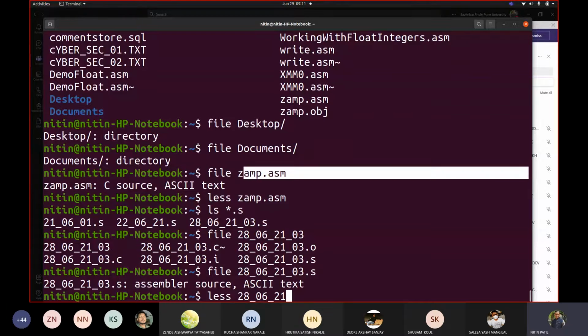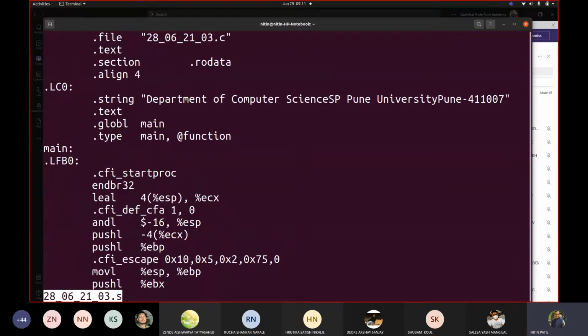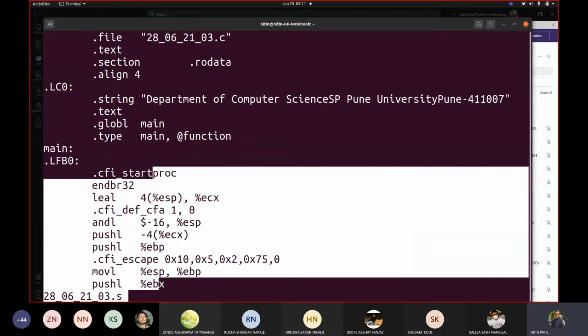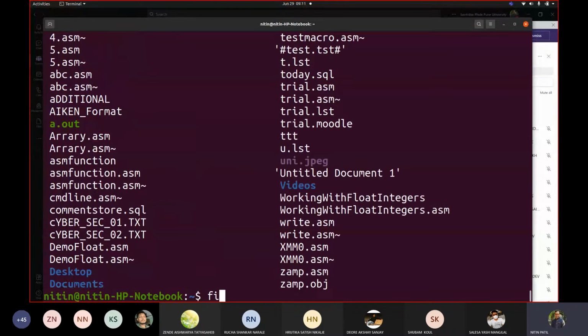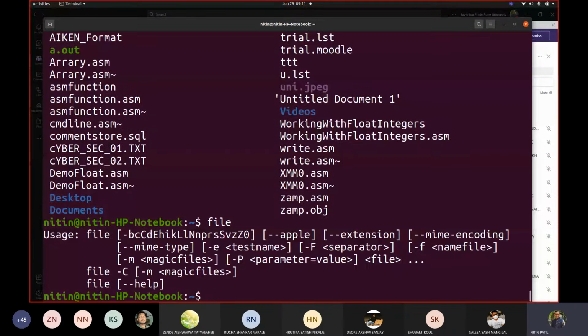Now see, as an operating system, what you are supposed to do is distinguish this. See, we had main even here, correct? We had main even here, and this was the generated code. So the original file given was .c, which was converted to this form, correct? So when file types are understood, when a user writes something here, for example, ls or file, from where does it get this information?